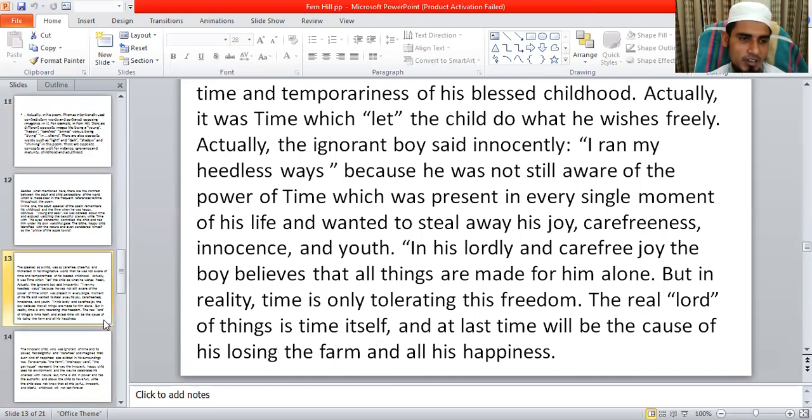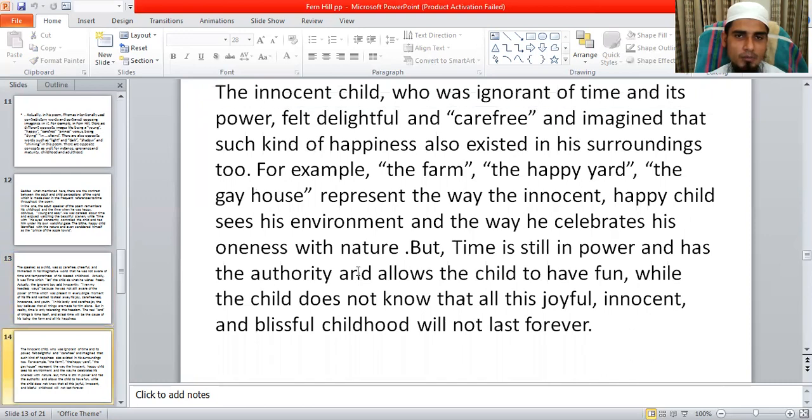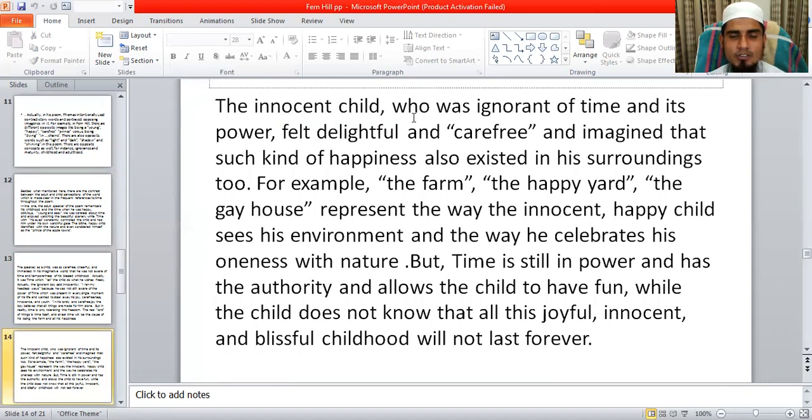So in this way, you can take help from the slides to prepare your answer. The innocent child who was ignorant of time and its power felt delightful and carefree and imagined that such kind of happiness also exists in his surroundings.